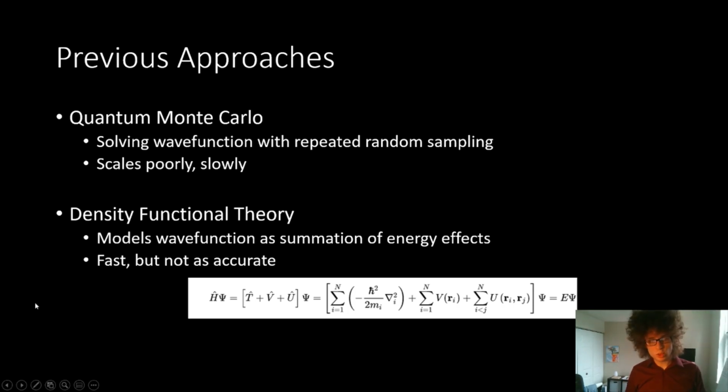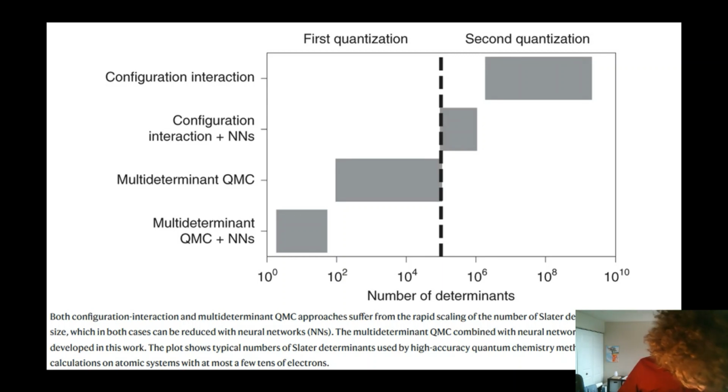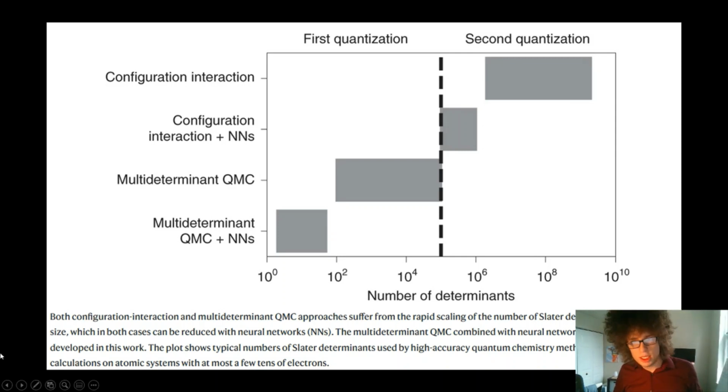This is also based on physics principles. There's been an advance in the use of neural networks for a large variety of different tasks, and they've shown a lot of success and seem to be very efficient, especially for this task. In order to do these approaches, you usually need a large amount of variables to quantify your system. Essentially, the number of determinants is roughly a measure of your complexity. We see that including neural networks tends to give a lower number of determinants, and this paper had a very, very small number of determinants.